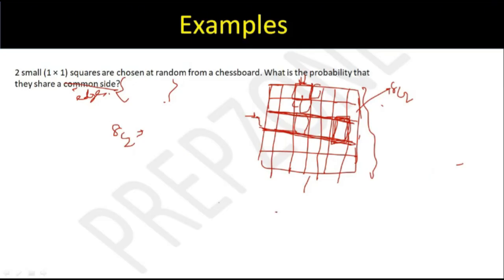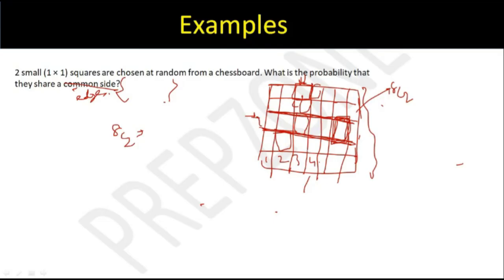So, sir, if we mark these squares by 1, 2, 3, 4, 5, 6, 7, 8. So 1, 2, 2, 3, 3, 4, 5, 6, 7, and 8. Got it. Okay. So 7 squares are available which are having common sides. So out of 8 rows, we can select one, 8C1 into 7 and by 64C2.